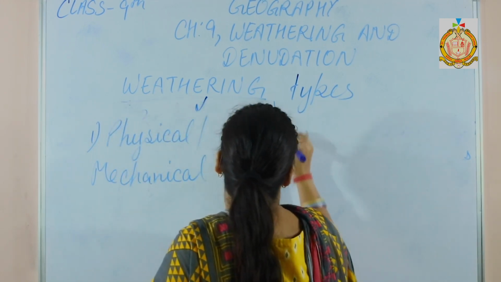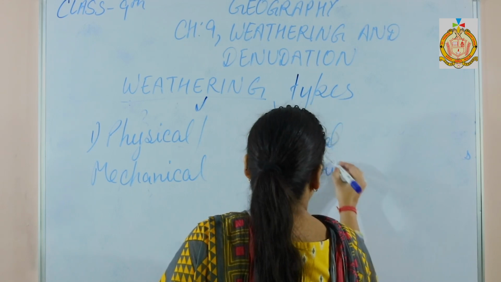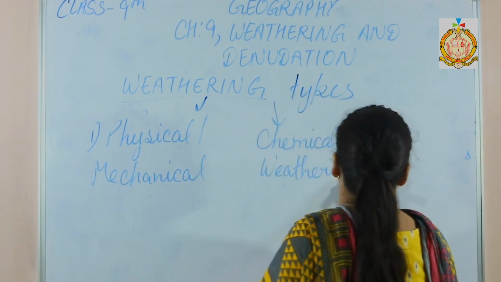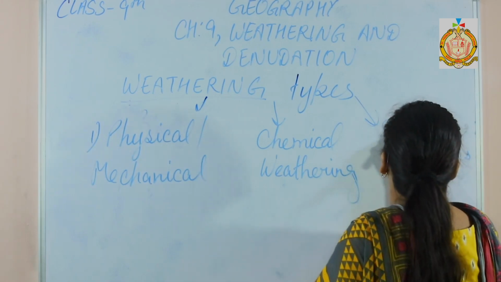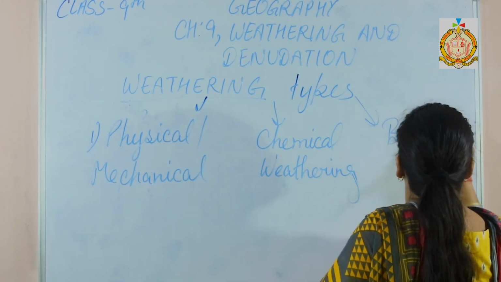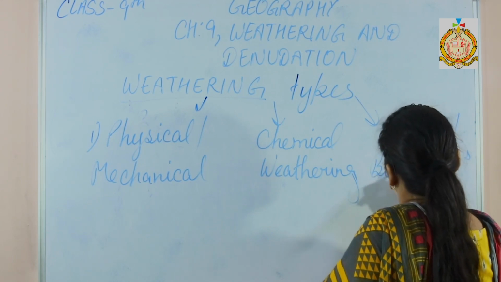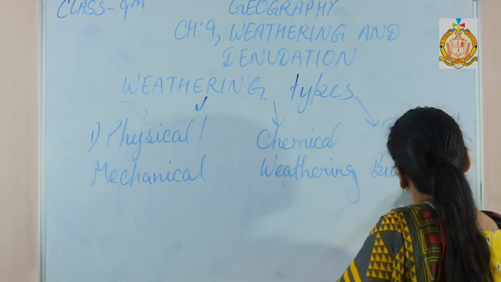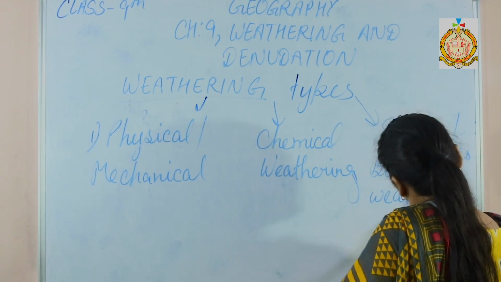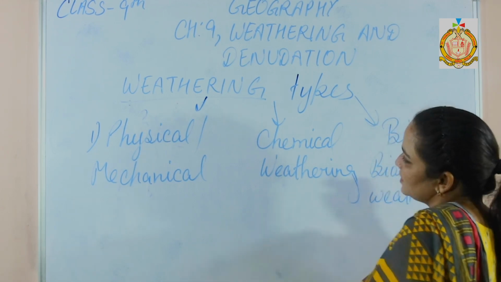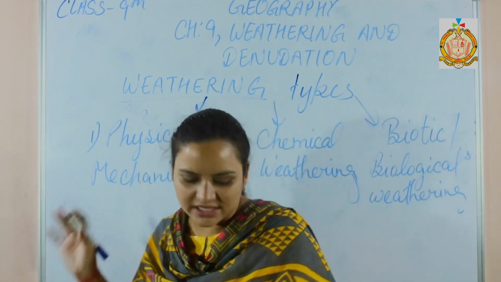Second one, chemical weathering, and the third one is the biotic or biological weathering. According to their names, they have given proper definitions for all these three.